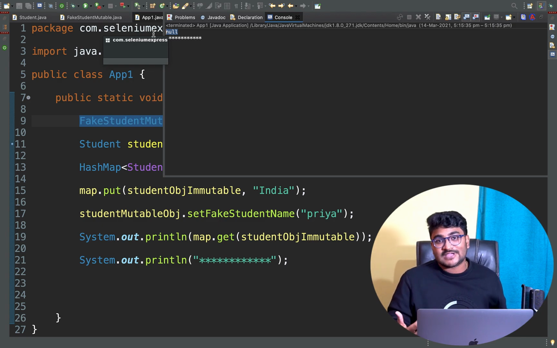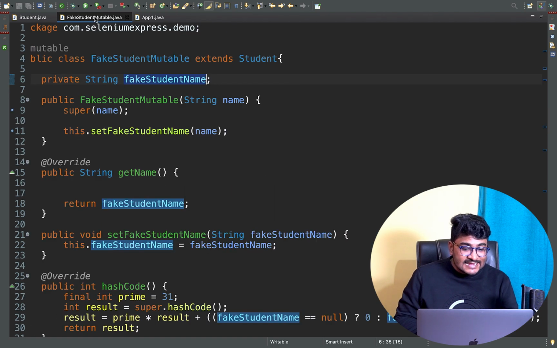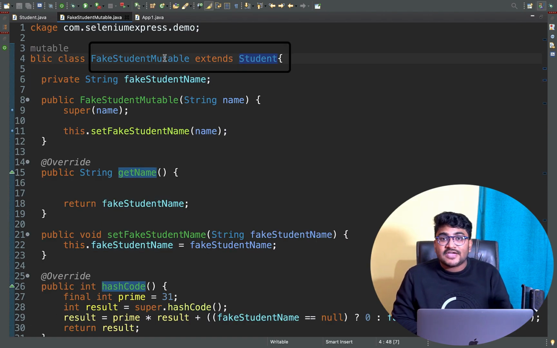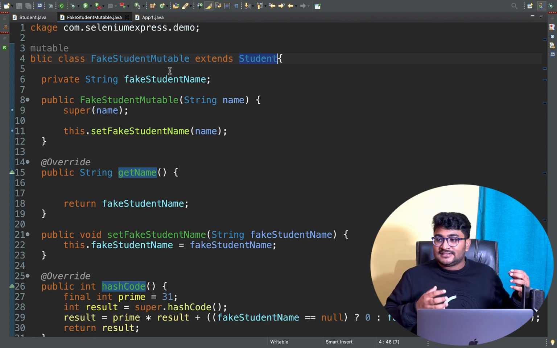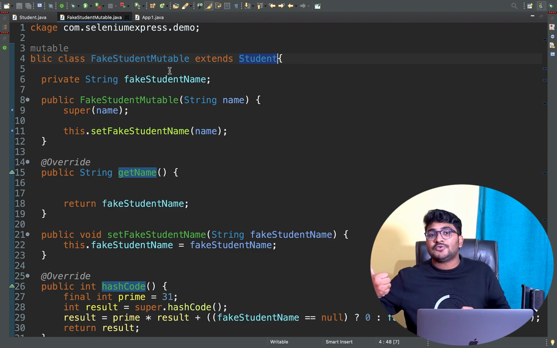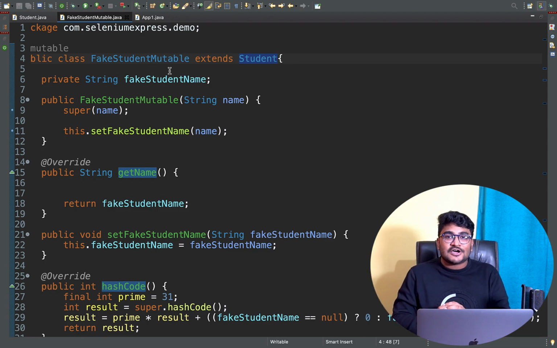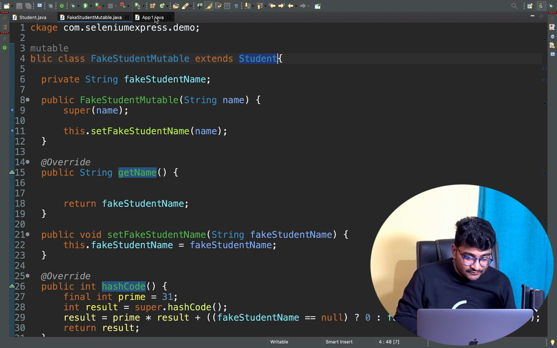That's the counter response you can give to the interviewer: if I don't make my immutable class final, then somebody can extend my class and change the behavior of that particular class. And where we need immutable objects, just like in a HashMap or any function which accepts an immutable object, someone can create a class which is mutable in nature. It can extend your immutable class, and then it will give you a mutable object where you are asking for an immutable object.